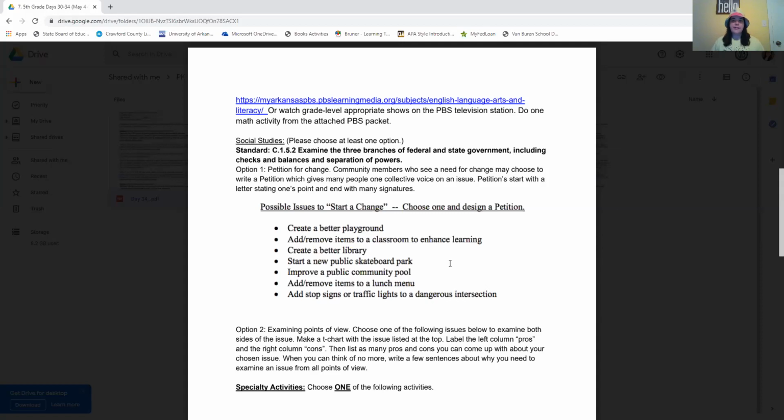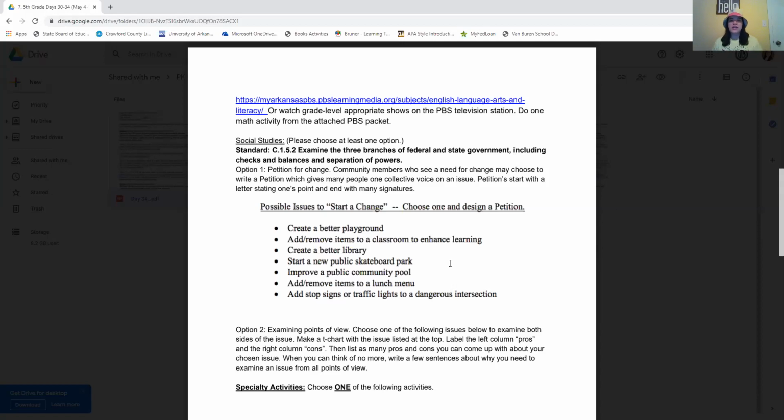Community members who see a need for change may choose to write a petition, which gives many people one collective voice on an issue. Petitions start with a letter stating one's point and end with many signatures. So if someone sees something that they want to change, they can create a petition for it, and people sign it to show their support, showing that they want to see that change as well.